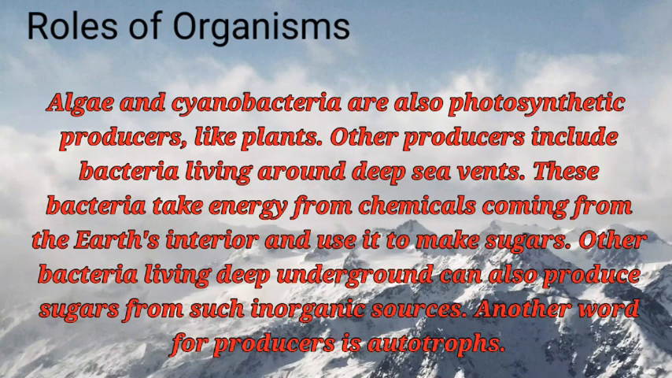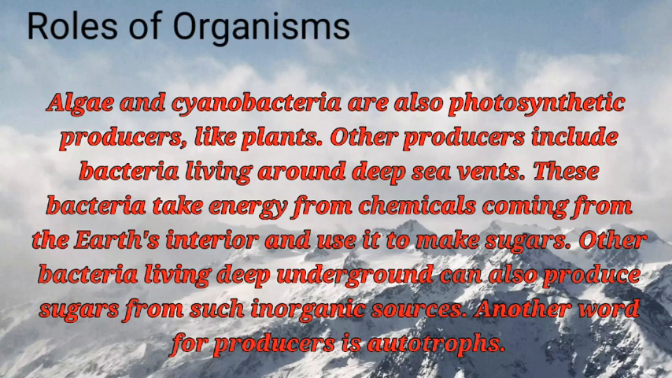Algae and cyanobacteria are also photosynthetic producers, like plants. Other producers include bacteria living around deep-sea vents. These bacteria take energy from chemicals coming from the Earth's interior and use it to make sugars. Other bacteria living deep underground can also produce sugars from such inorganic sources.